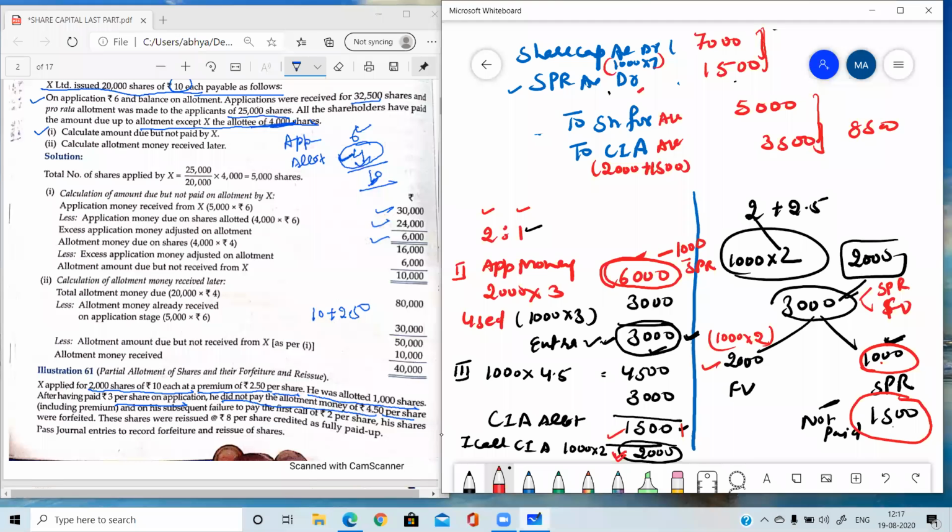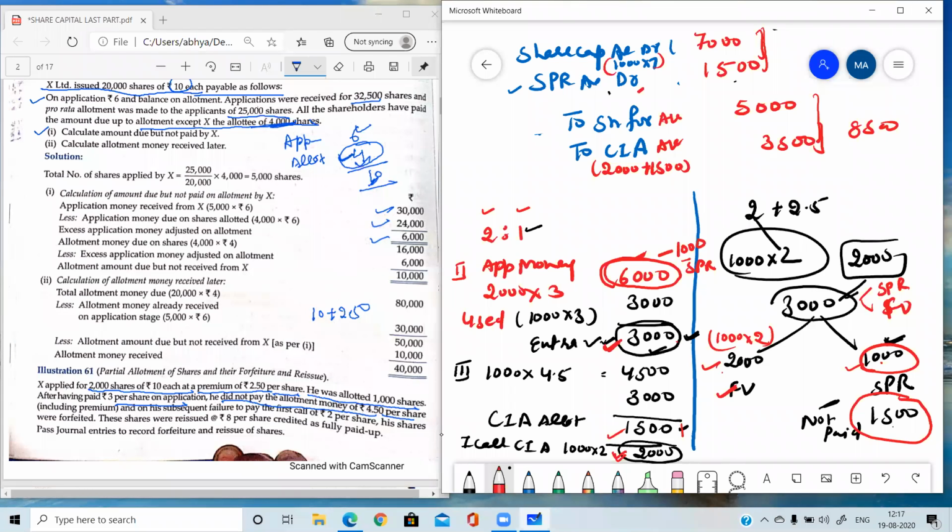So the basic thing which I want to explain here is that when premium is there in the question and the amount left is a higher amount, it means that after recovering the face value of the share, some amount is still left. In that case, the left amount will be used for the premium. So first the face value of the share capital will be covered up. Then if anything is left, the premium will be covered up. Okay, face value, then premium.